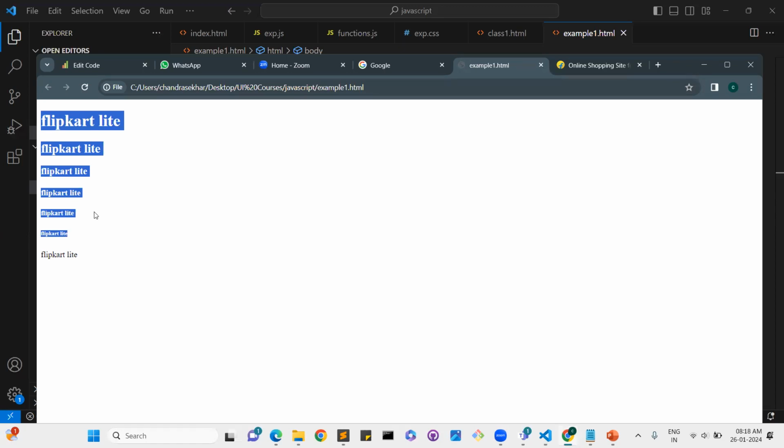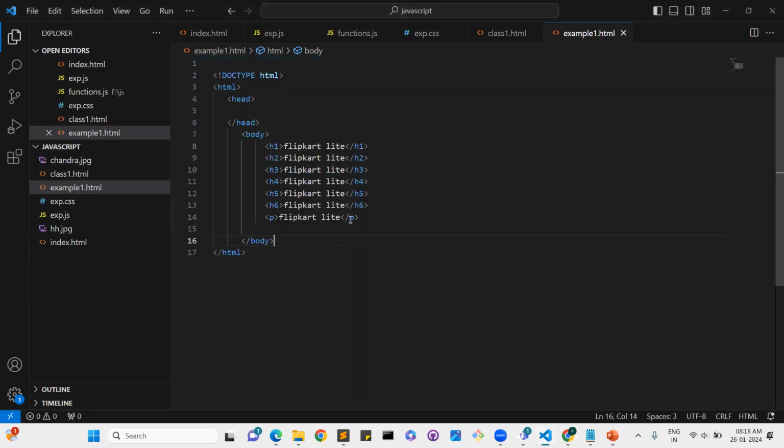This is the complete element set for H1 to H6, and this is the paragraph P. The P element is considered a paragraph. I already told you in the introductory class that tags are there and also elements are there. A tag starts from the starting one, and when we write some content in it, it is completely an element. Did you understand that time?